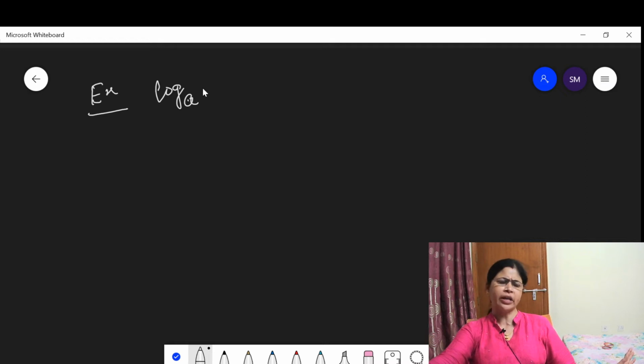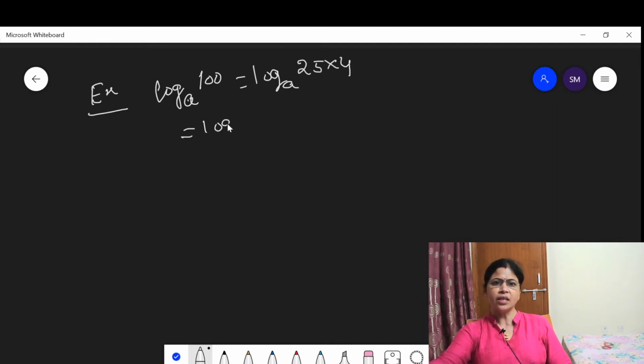Logarithm of 100 can be written as 25 into 4. Then this is equal to logarithm of 25 plus logarithm of 4.